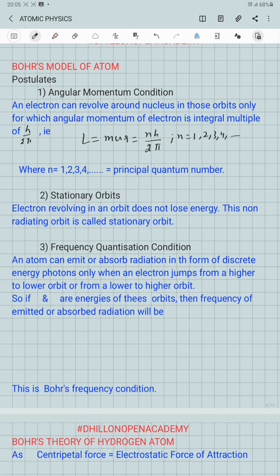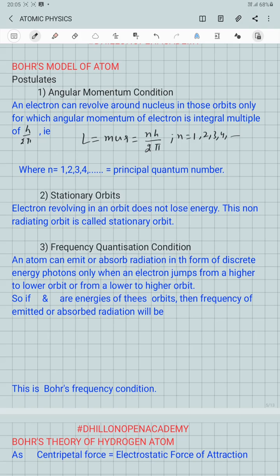In order to remove the problem associated with the spectrum, he proposed the frequency quantization condition, which says that an atom can emit or absorb radiation in the form of discrete energy photons only when electrons are jumping from a higher to a lower level, or moving from a lower to a higher orbit after absorbing energy.